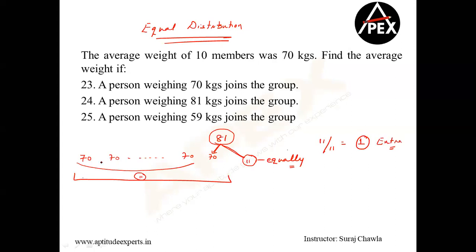One extra. Now I repeat, I am adding one to every term of the group. If every term of the group increases by 1, then the new average becomes 70 plus 1, that is 71. Any doubts in this model? I do not mind going a little slow here, but if you understand this, the game is going to be really good for us. So every time you have to see how much extra is coming in or how much less is coming in.